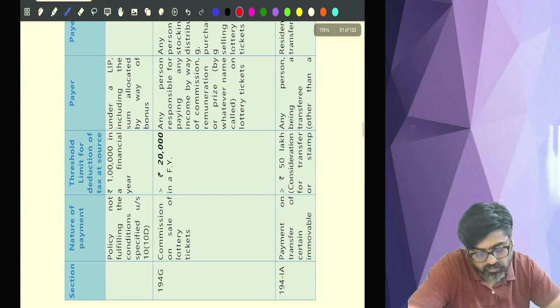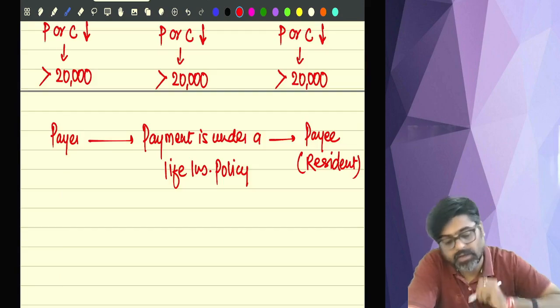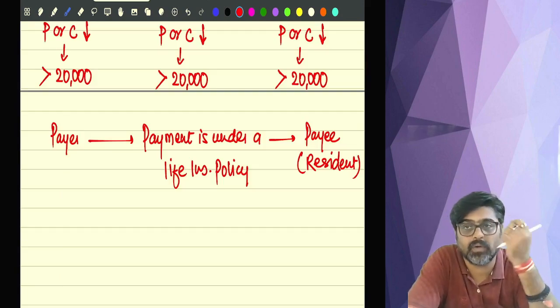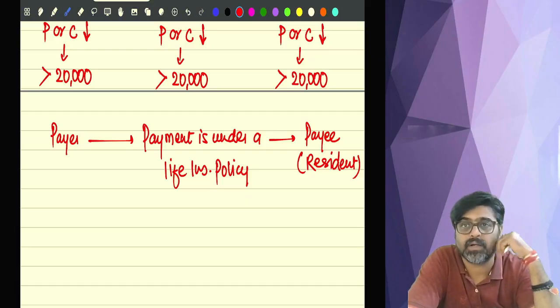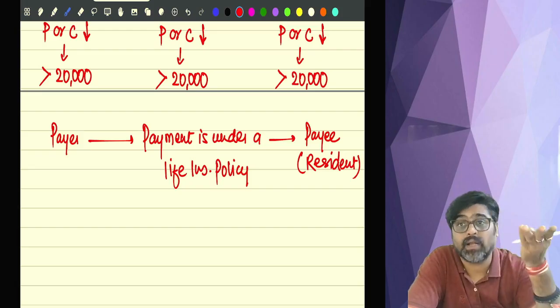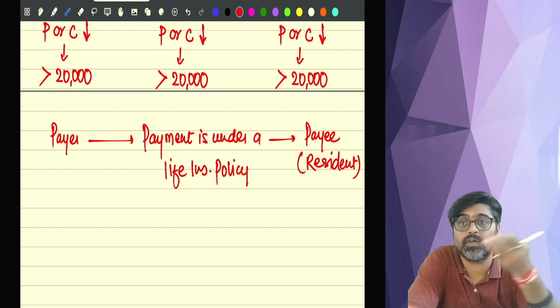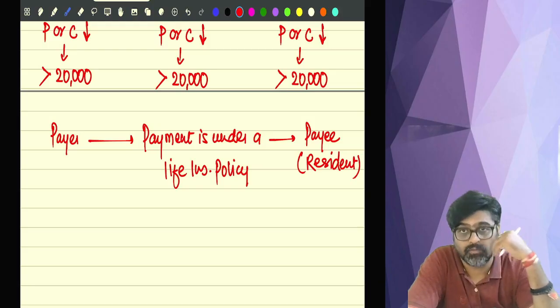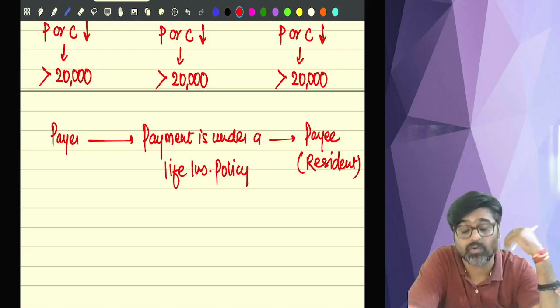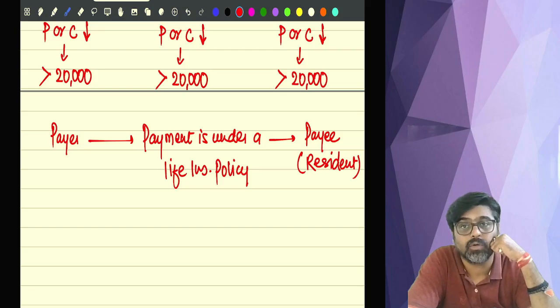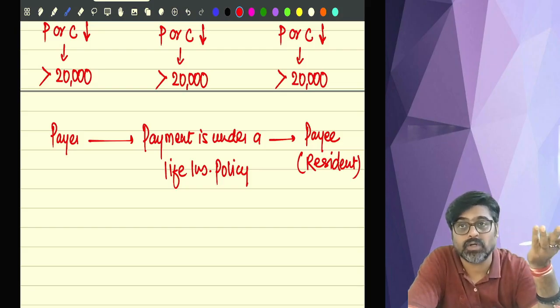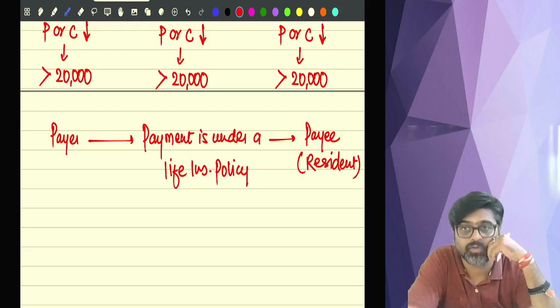So what sum is paid under the life insurance policy? If you remember, under the head IFOS we have already done. Death benefit is given, which is fully exempt under 10(10D). Then under the life insurance policy, sometimes you receive pension also. If the policy is a pension policy, then that pension amount is taxable. Sometimes we get that maturity proceeds also. Life insurance policy is matured, and on maturity we receive maturity proceeds.